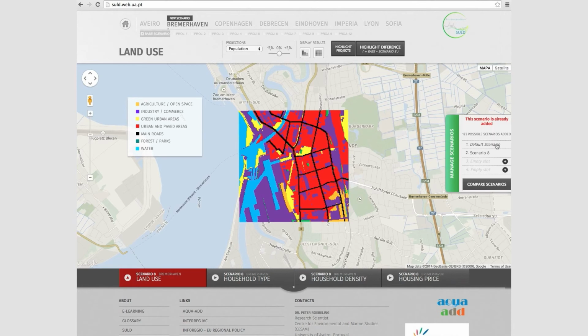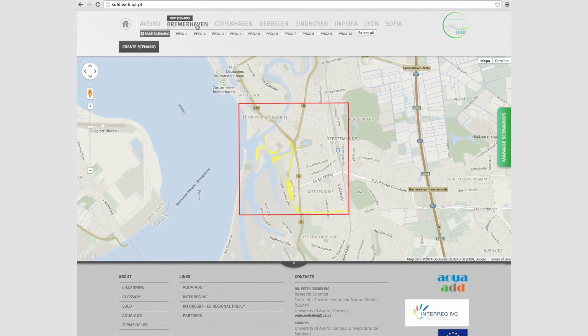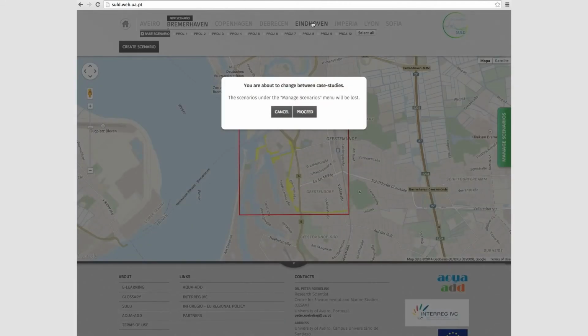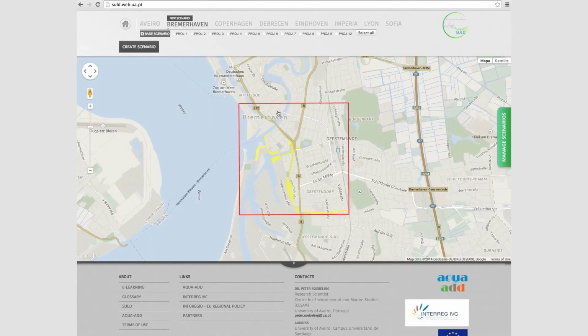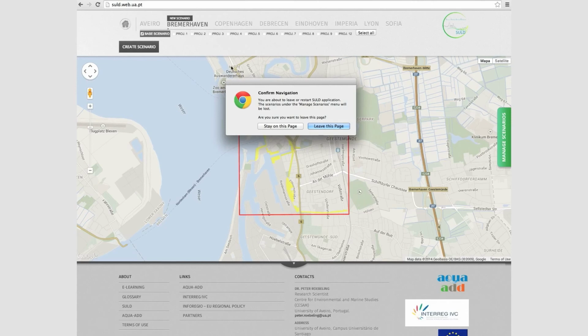In the Manage Scenario menu, you can also delete a scenario or simply press to add a new one. Remember, you can only have a maximum of 4 scenarios in the list. You can always return to the initial city page by pressing the city name above, but remember that you will lose the created scenario if you have not added it to the list. If you change to another city, all information will be lost, as the error message will specify. You can always start over pressing the Home button.